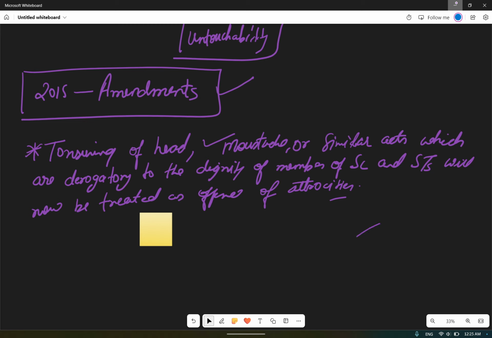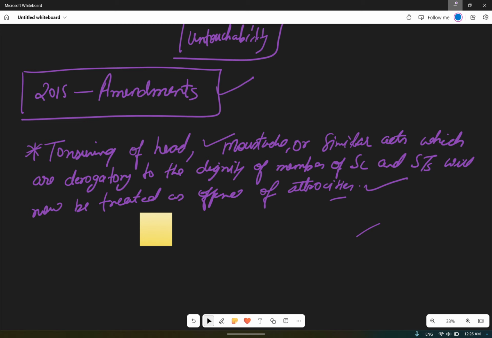dispose or carry human or animal excreta and all, or dig graves, permitting manual scavenging, dedicating an SC/ST woman as Devdasi, and abusing in a caste name also. All those things will be counted under Article 17 as per the amendment of 2015.